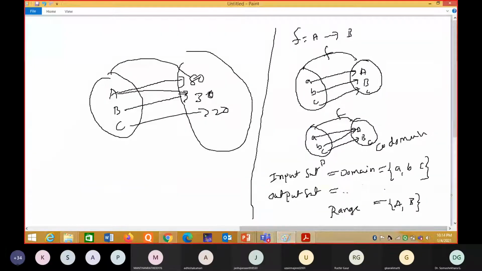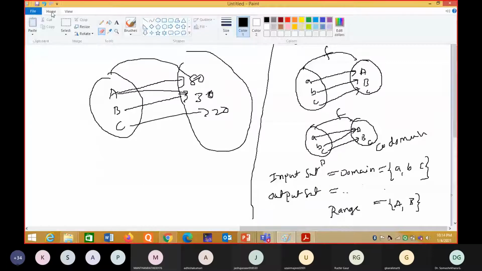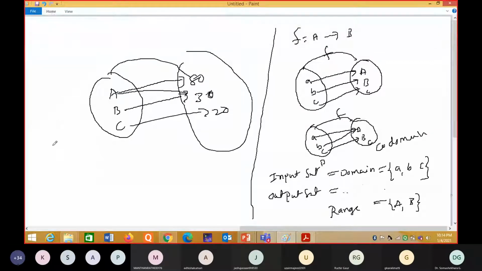I will tell you first. What is a 1-1 function? When do you say the function is 1-1? Different elements have different images. Sir, this is actually a 1-1 function. Yes, sir.